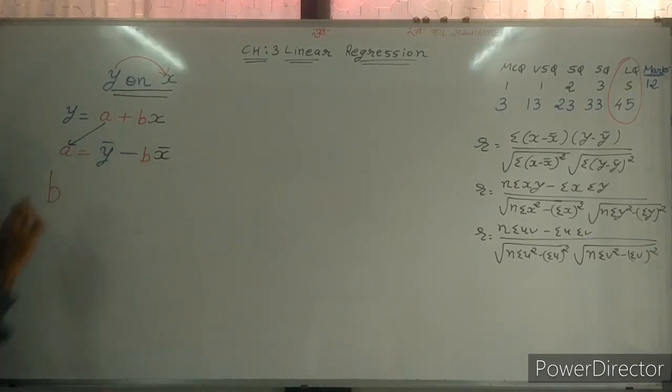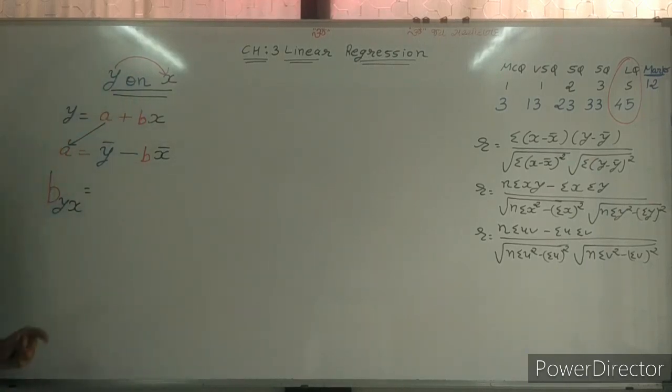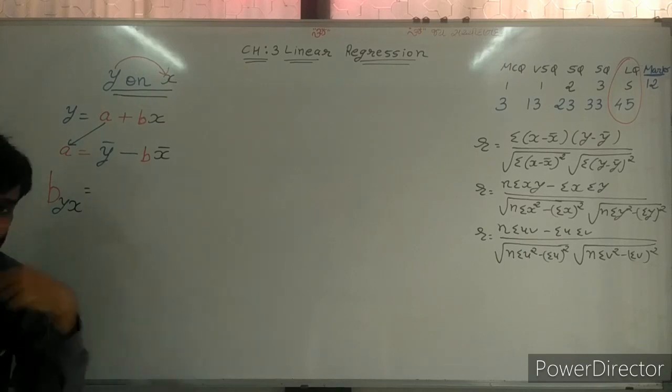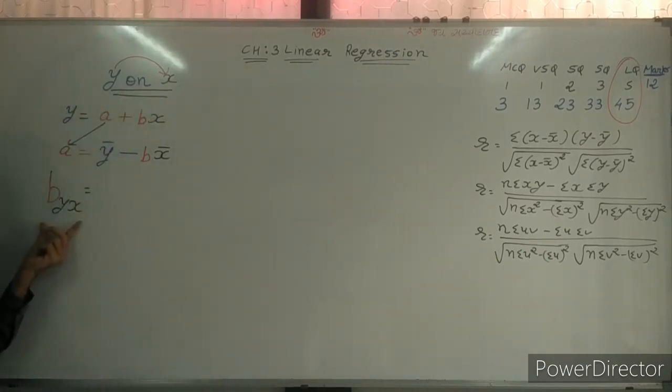So b, y depends on x, is given. So b is also b y x. Y depends on x, that's why b y x. Suppose x depends on y is there, then it is not in your syllabus. I am repeating again, but suppose x on y is there, then b x y is there. So b y x, y depends on x.